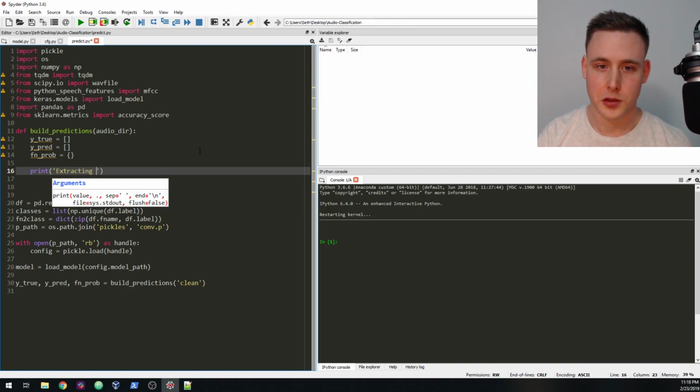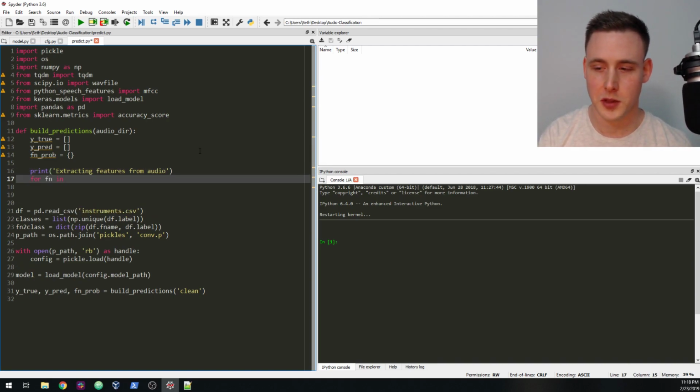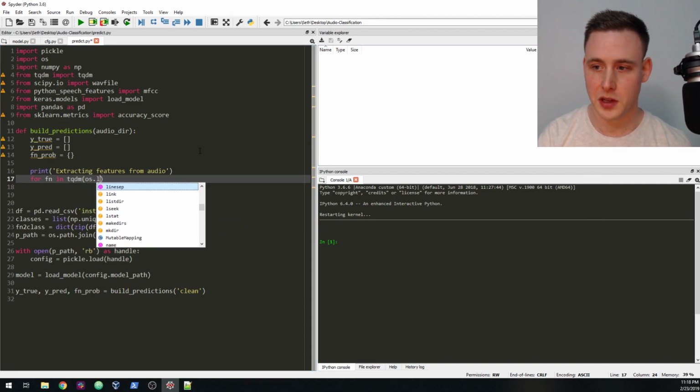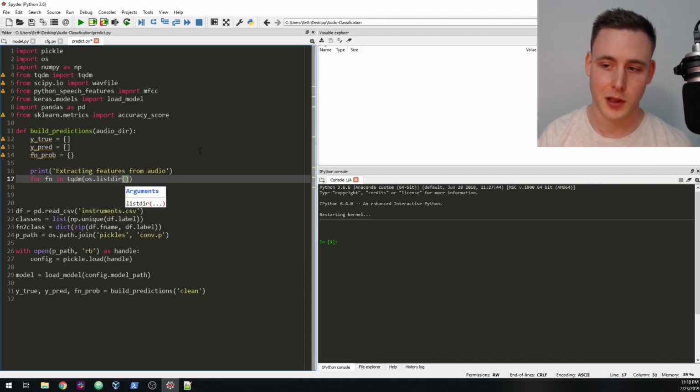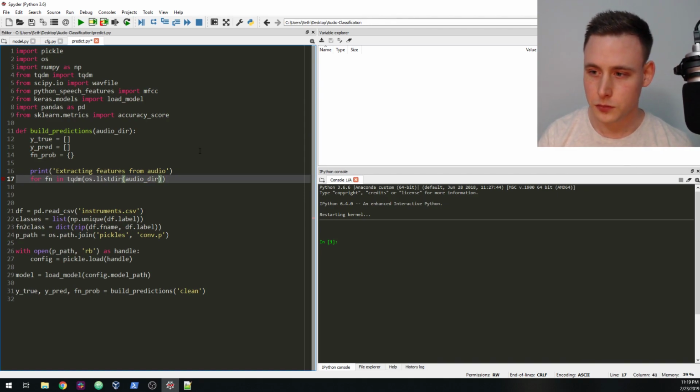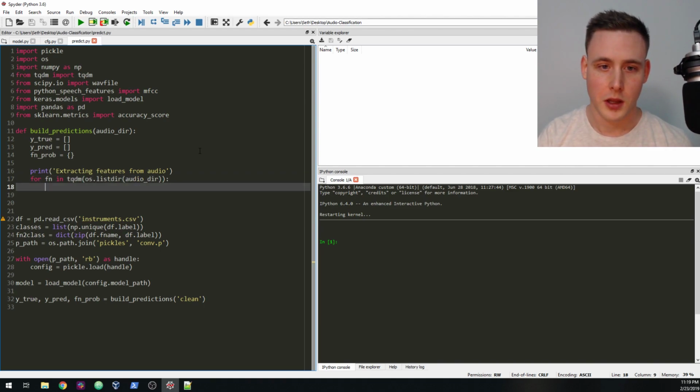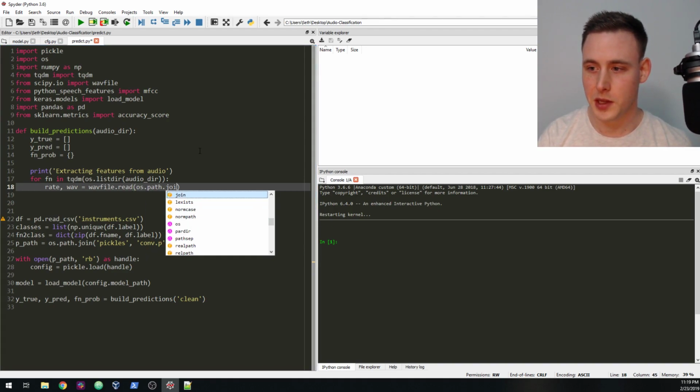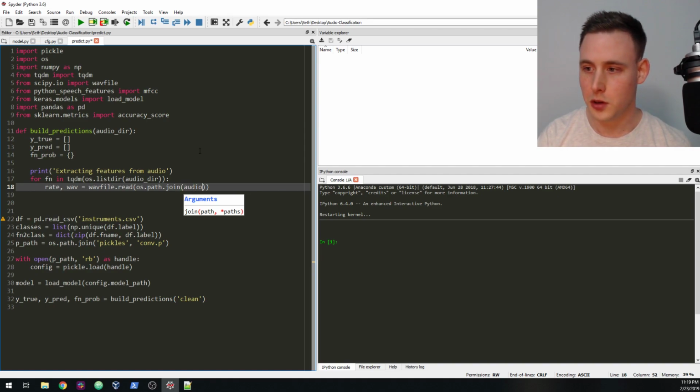So I'm going to say extracting features from audio, make a quick print statement, and say for file name in tqdm of os.listdir. I could iterate through the data frame file names, but in reality you would just do an os.listdir of our audio directory. Now I'm going to say rate, wave is equal to wavfile.read, and we're going to read os.path.join of our audio directory with our file name.